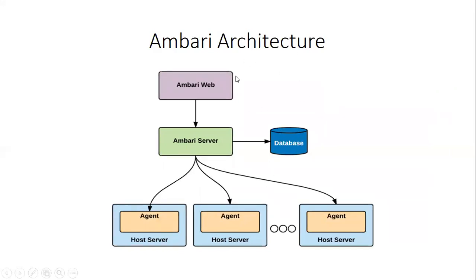Apache Ambari has many core members. That is Ambari Web, Ambari Server, the database, and the host server, which we call an agent. What is Ambari Server? The entry point for all the administrative activities on the master server is known as the Ambari Server.